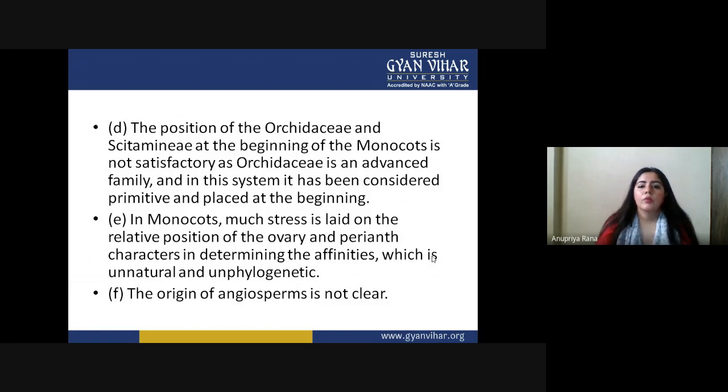Because if we want to see the affinities, we need to see many more characteristics, not just the position of ovary and perianth. They do not even have a major role to play in sexual behavior. The origin of angiosperms is not clear. The origin pattern that they give about the angiosperms was also not clear in their system of classification.